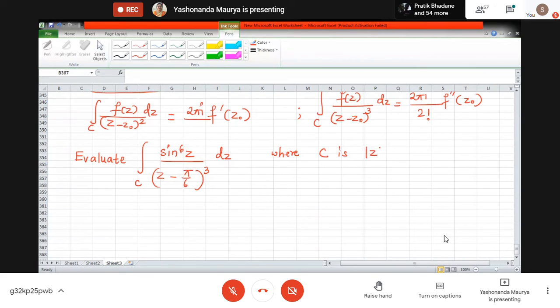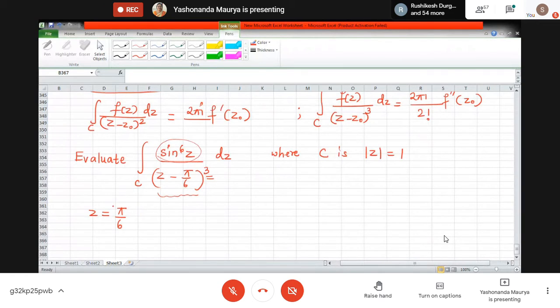Now observe this sine raised to 6z. This is analytic, so the only problematic point is given by this expression, which appears with a power. So what is the problematic point? z equal to pi by 6 is the problematic point.